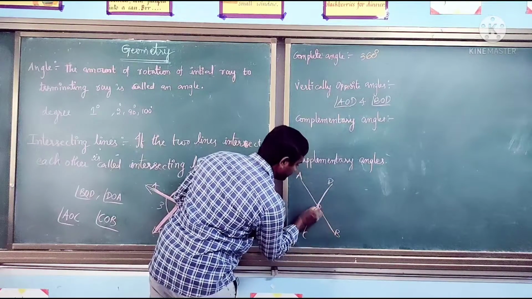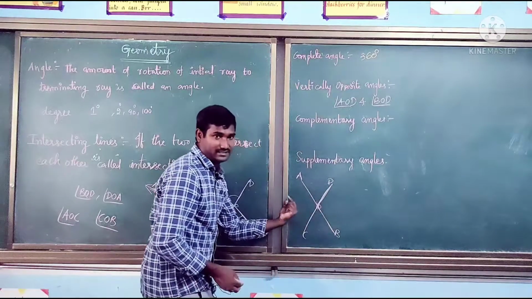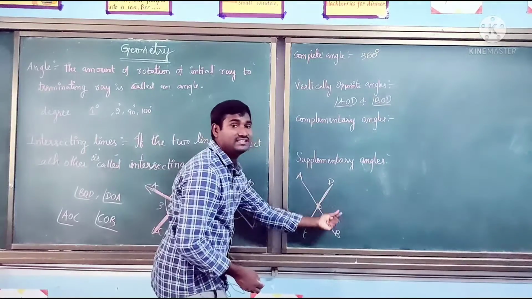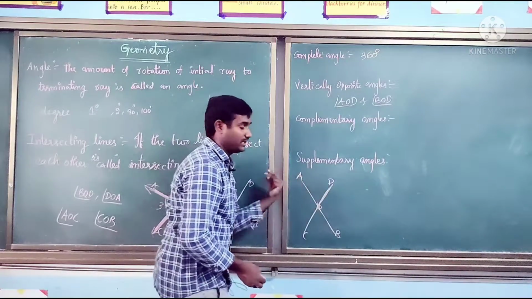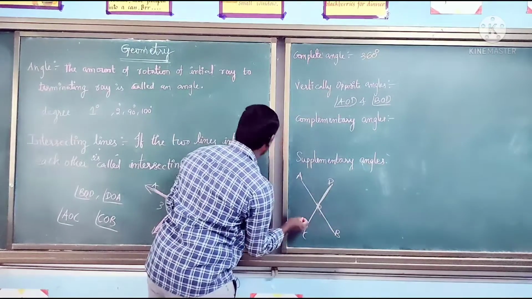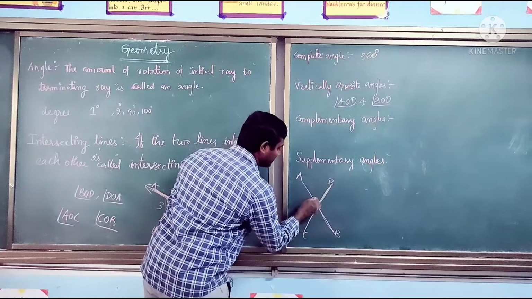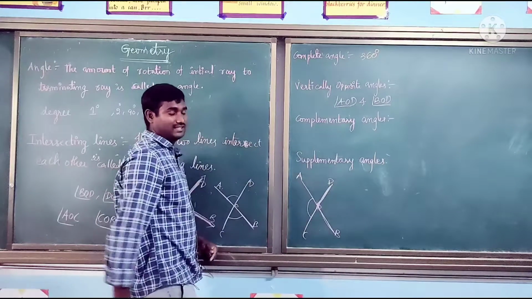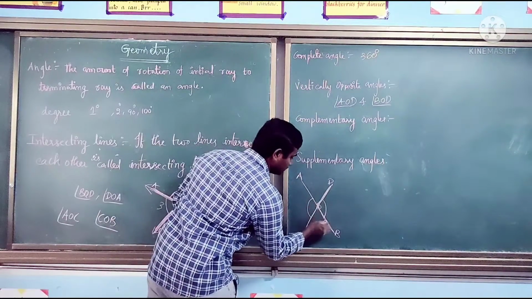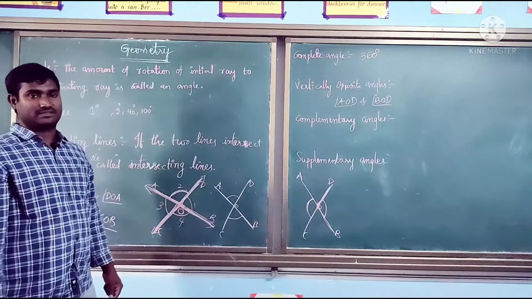I am considering angle BOD and cutting at this point, flipping it back, rotating it to the back side, folding. Then this angle BOD falls exactly on angle AOC. So we can say BOD and AOC are the vertically opposite angles.